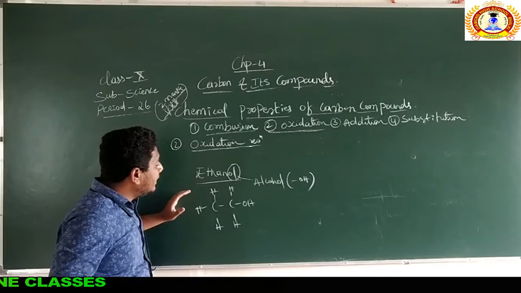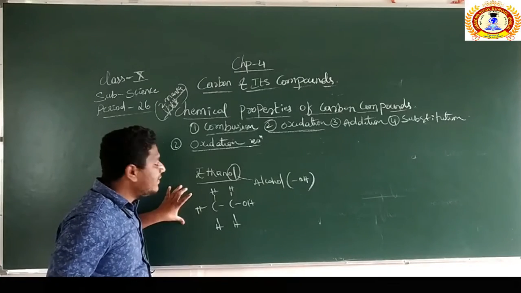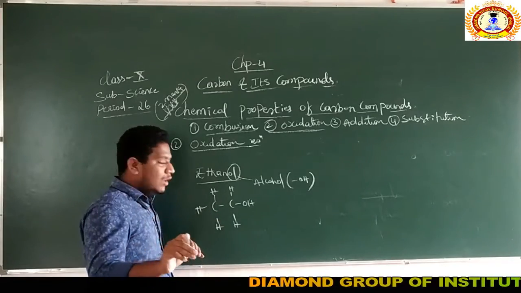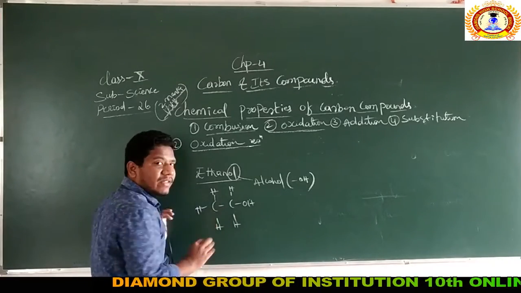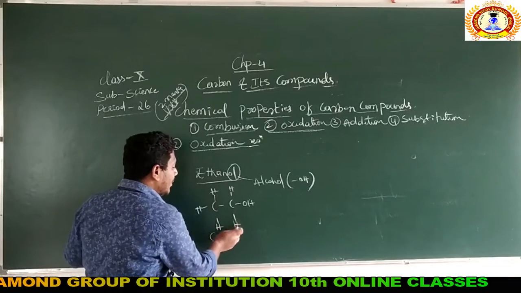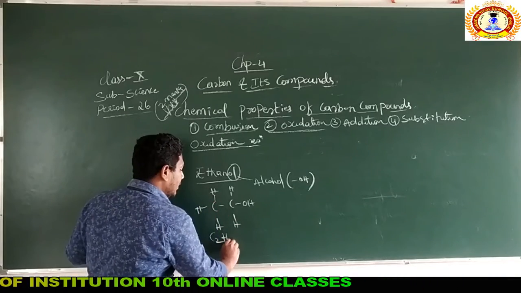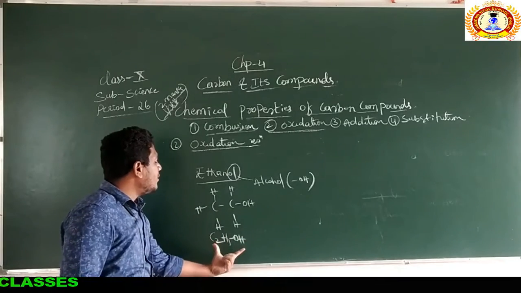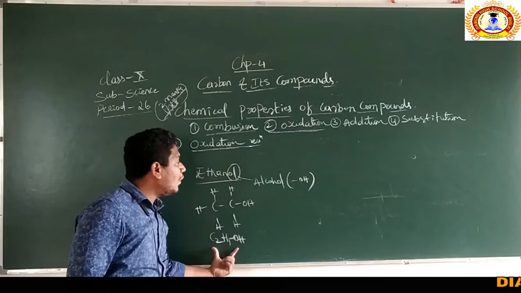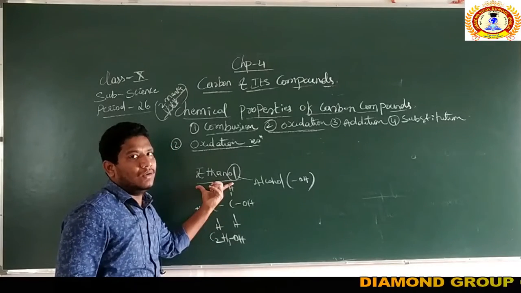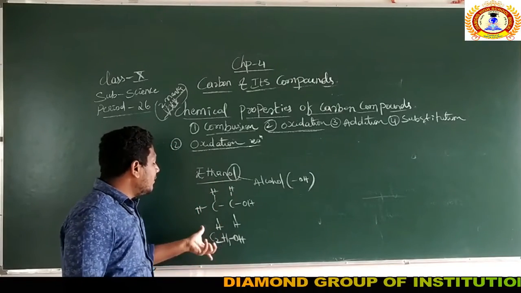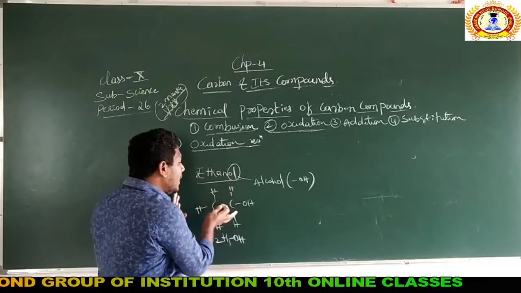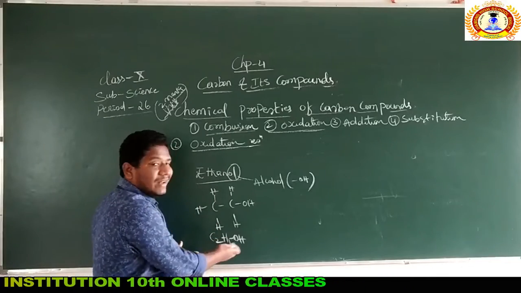Now you need to write the molecular formula of this ethanol. You can write the molecular formula in two ways. I will tell you how. See there, how many carbons are there? Two carbons. C2. How many hydrogens are there? H5. How many OH? One OH. So C2H5OH becomes the molecular formula of ethanol. OL, alcohol, right? So you can write it in this form, taking all the carbons and all the hydrogens together, and writing as usual.